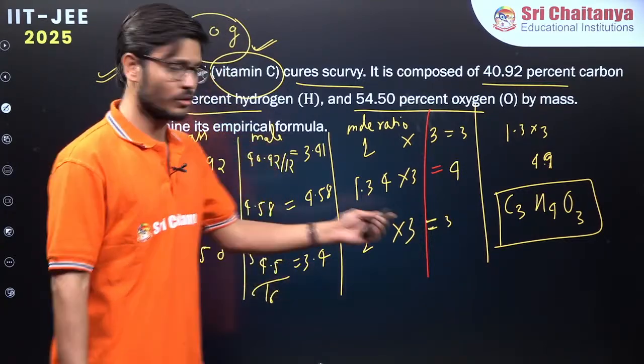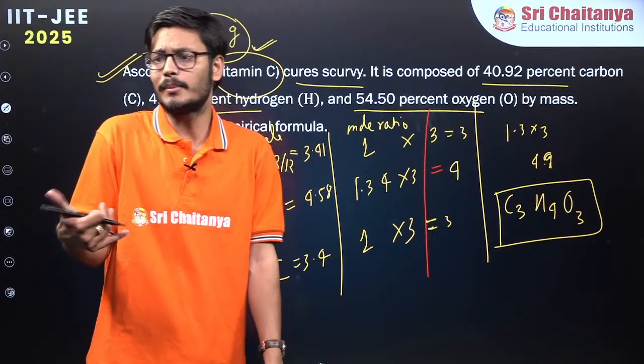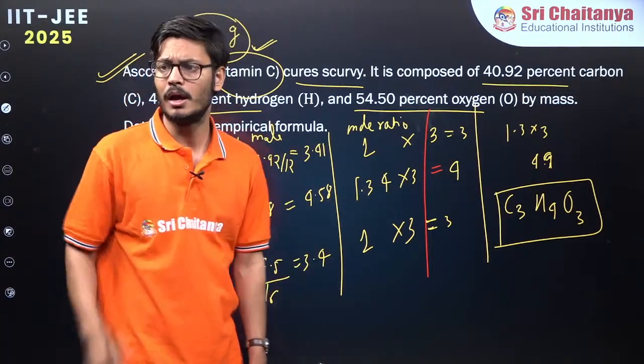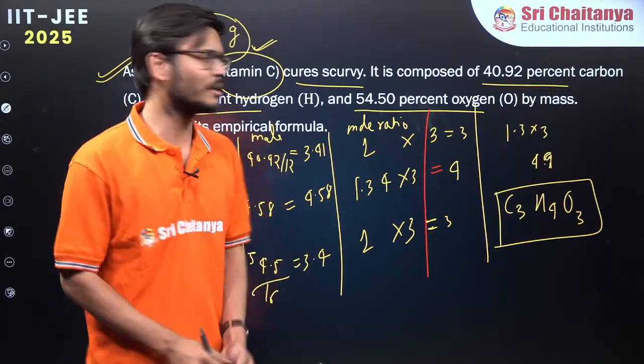Okay, great. So this is the formula. Just give me a thumbs up, guys. Let's see if you have understood this. Should we move to the next problem? Is it clear to everyone, guys?